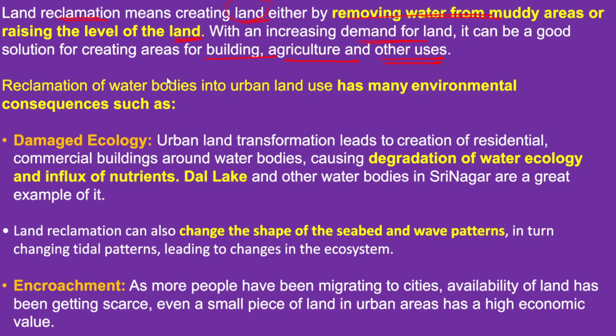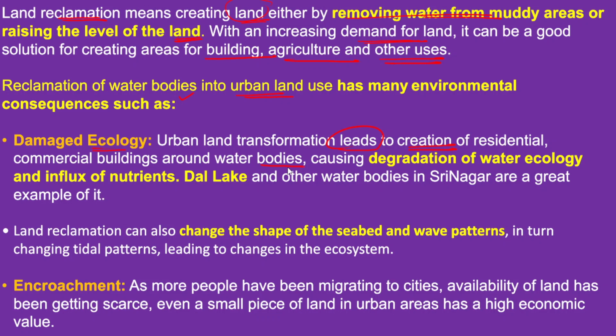In this context, reclamation of water bodies into urban land use has many environmental consequences. The first and foremost environmental consequence that we have to discuss is damaged ecology because of the reclamation of lands. Urban land transformation very often leads to the creation of residential and commercial buildings around these water bodies.